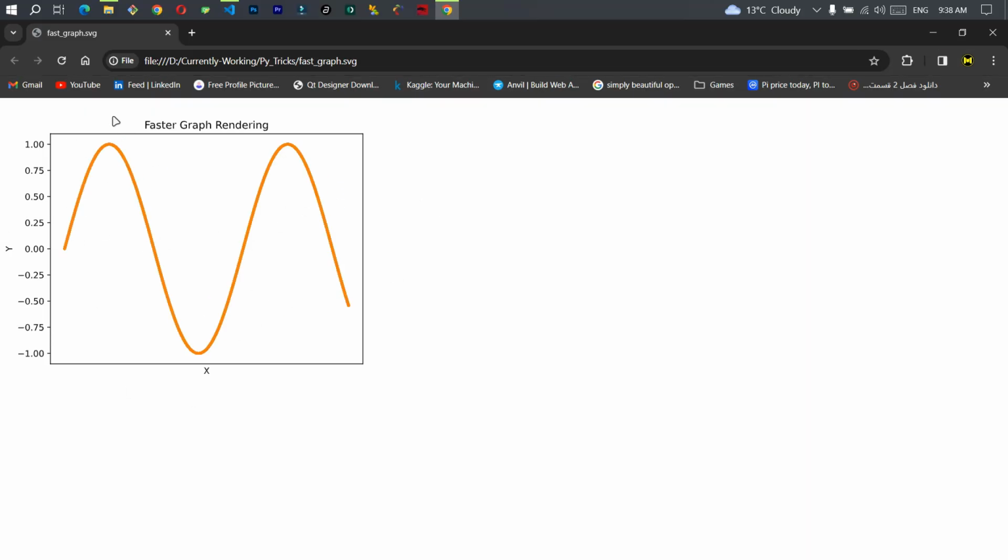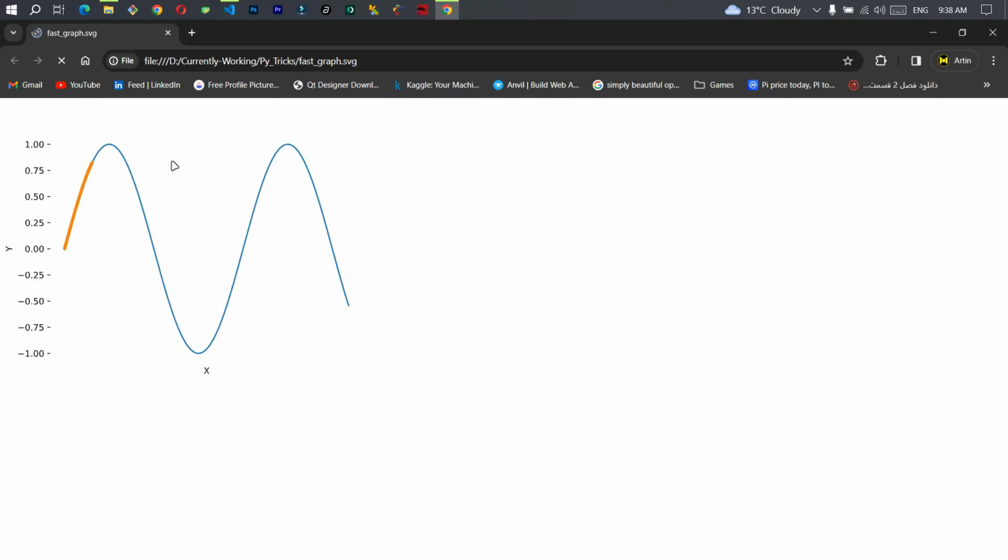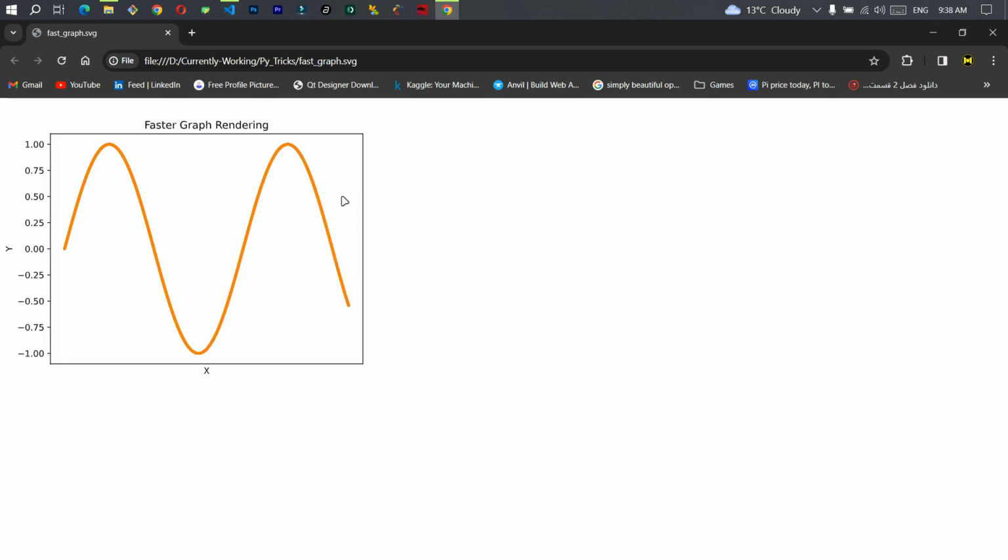That's how the graph renders. This was the fast way. As you saw, it rendered very fast. Let's see it one more time. There, it came down here. Then it went all the way to the end. Now let's see the slower way, or the slower version.